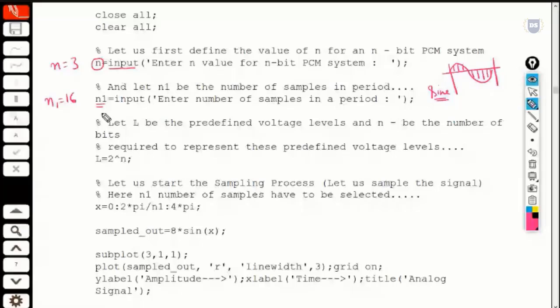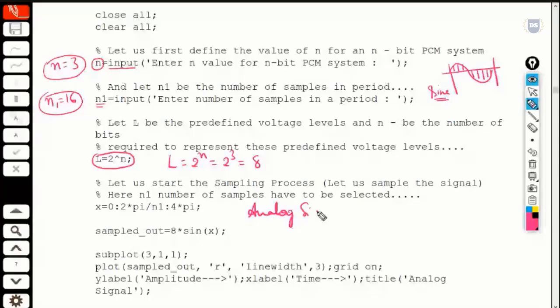And after entering these two values, all we are supposed to do is only enter these two values, and the rest of the job will be done by our algorithm. The number of levels is decided by the formula L is equal to 2 to the power n. So where the n value is equal to 3, this results in 8 levels. And later, we are supposed to assume an analog signal. We are supposed to generate an analog signal.